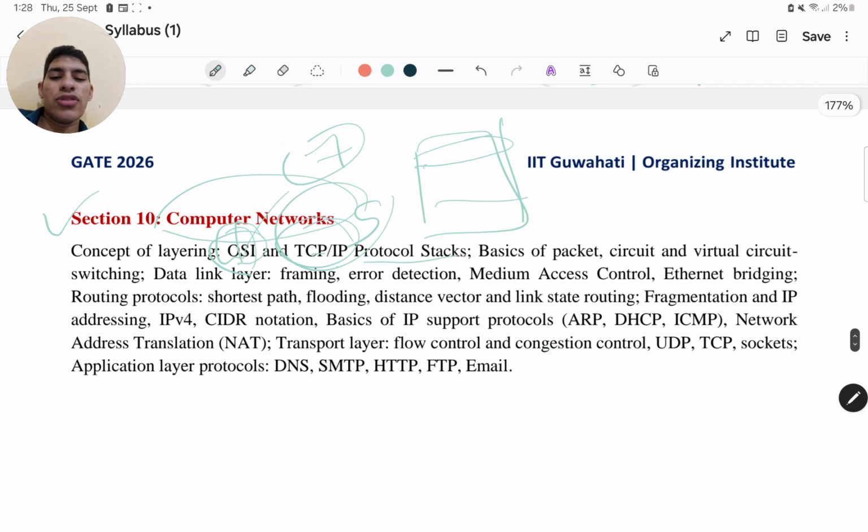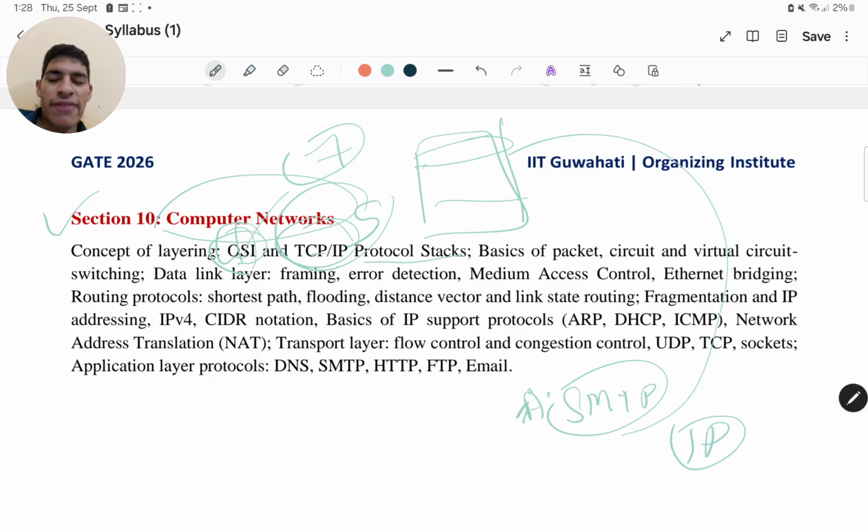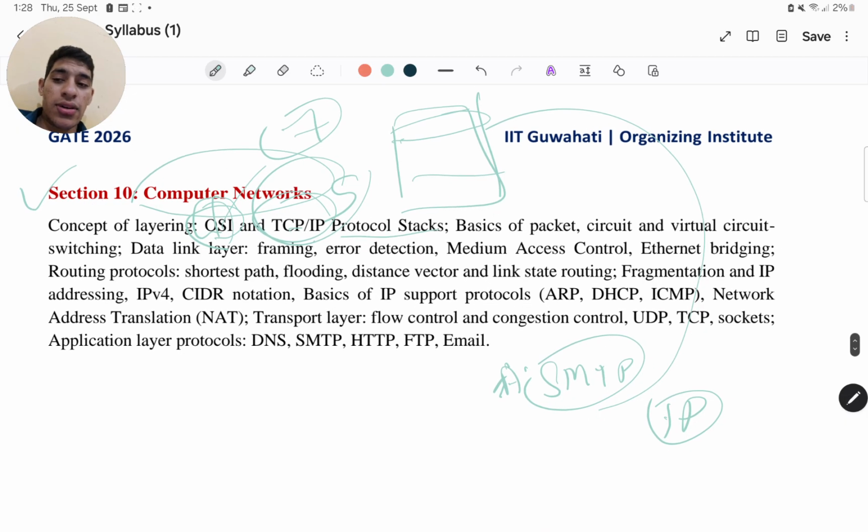Then you have the protocol stacks, which protocol works on which layer. For example, if I ask you that SMTP works on which layer, then it works on the application layer. If I ask you that IP works on which layer, you must have in mind that it works on the network layer. Telnet is on the application layer. The presentation layer always deals with encryption, compression, decompression, formatting, something like that. All are performed on the presentation layer.